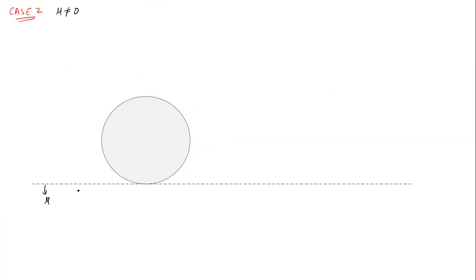It means the mu given to us is sufficient for pure rolling. Now somewhere here is the center of the object. It can be any object, so I will take the moment of inertia of the body as kmr square. k can be any value depending upon which object we are talking about.